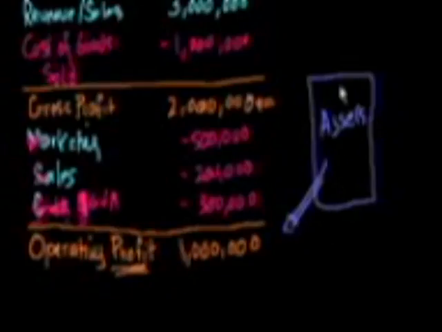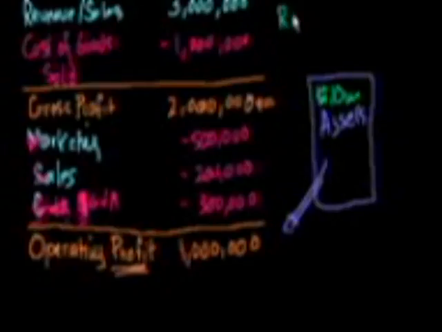Actually, we could talk about it now. Let's say our assets, if we paid $10 million for these assets, and this is the income statement for 2008, are spitting out $1 million a year, or at least $1 million in this year. I wasn't planning on introducing this, but it doesn't hurt to introduce it right now.